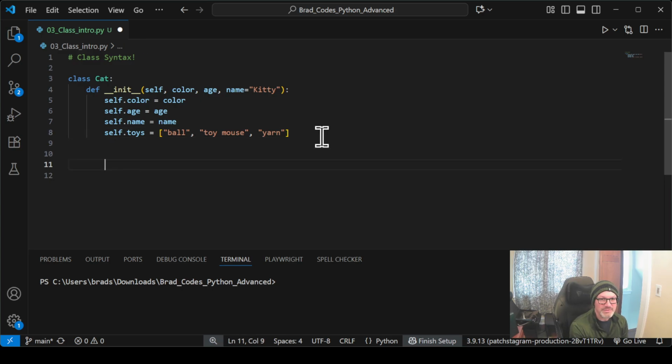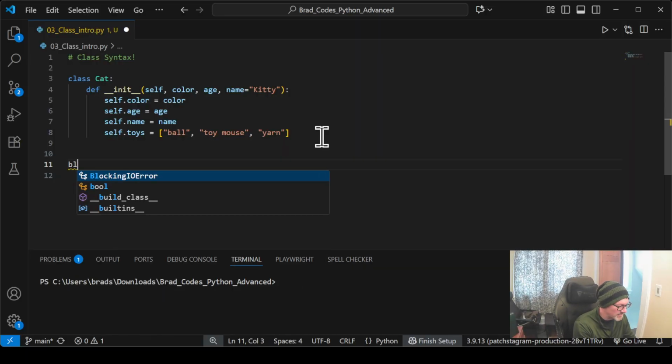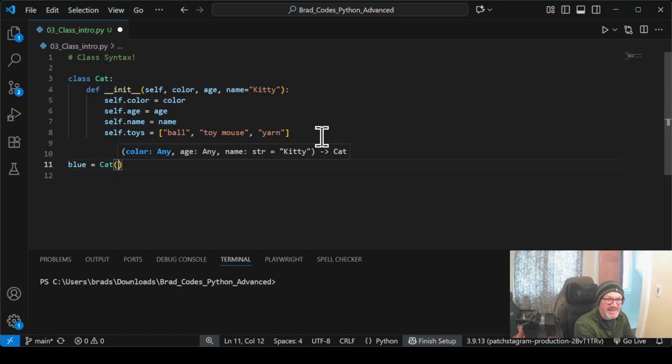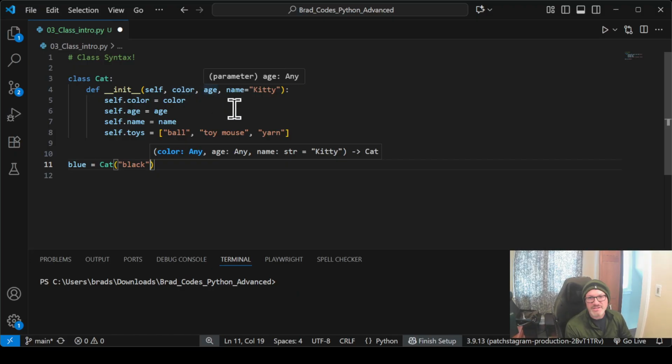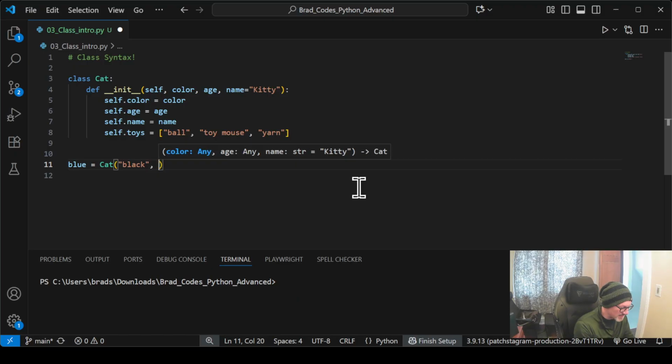So at this point, we totally can create instances of our cats. Let's go ahead and do that. We're going to create a cat called Blue. That is Cat invoked. And then to it, we need to provide, again, just like a function, the minimum number of requirements. So we have to have a color and age. And again, since name's a default, we can choose to not provide it. That's kind of up to us. I'm going to go with 9. I'm going to go and name it Blue.